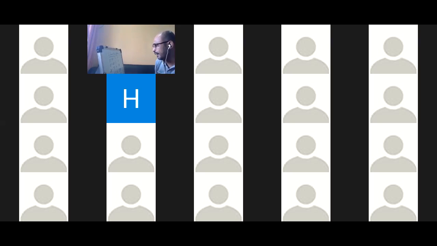How many scored less than 50? 24. How many scored less than 60? All, 30. You write 30, which is equal to capital N. You have to write this.